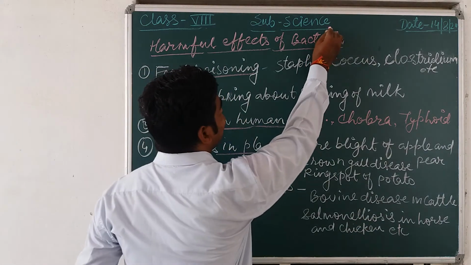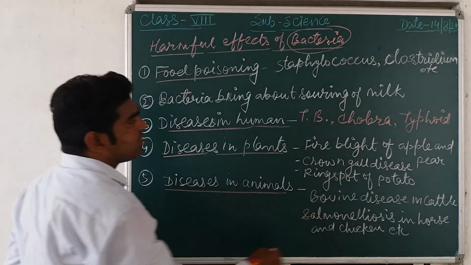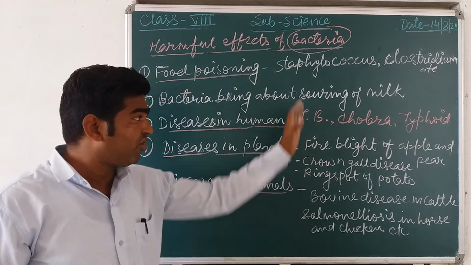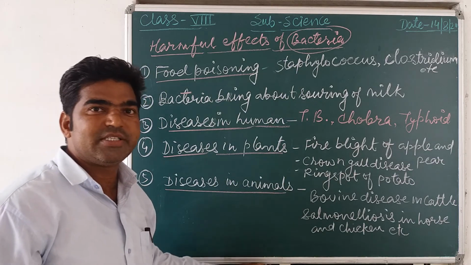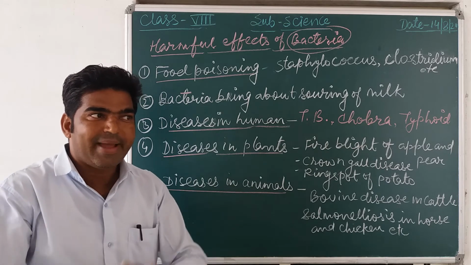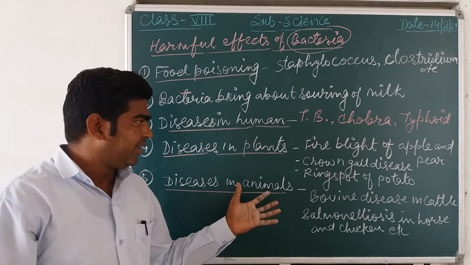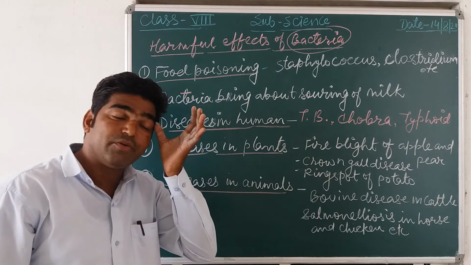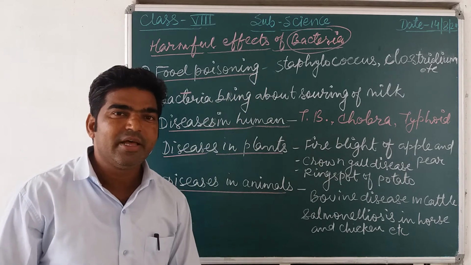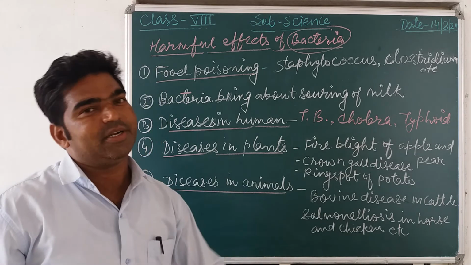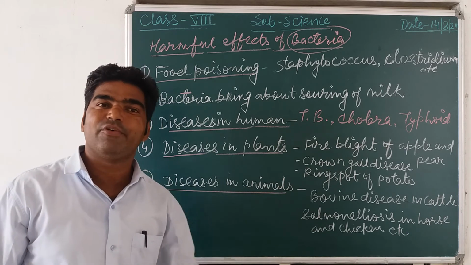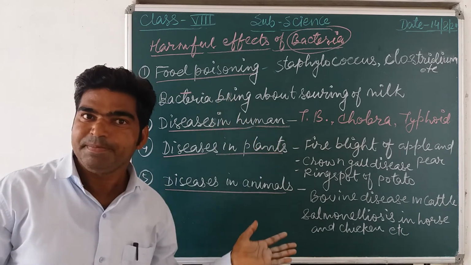So on the basis of the discussion of all these diseases, we can say that bacteria are also harmful for us, the causative organisms for many kinds of disease in plants, animals and human beings. But on the other hand, they are also useful in our daily life for many things which we previously discussed.